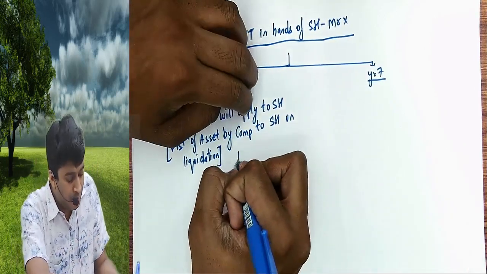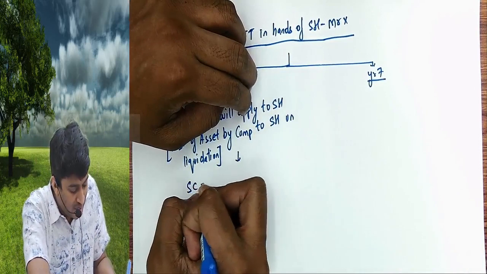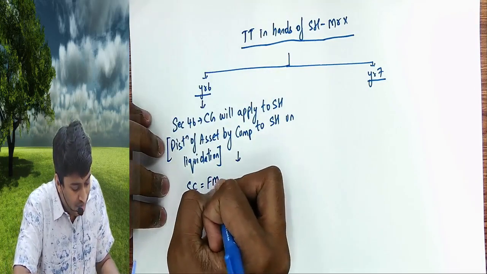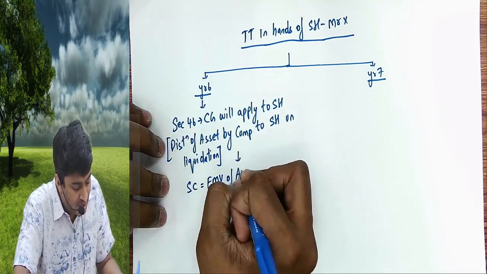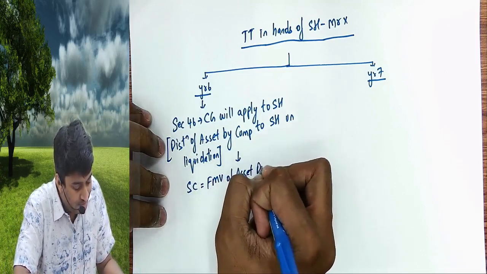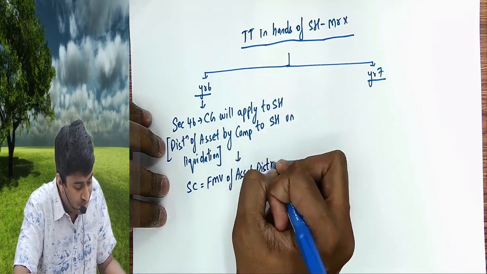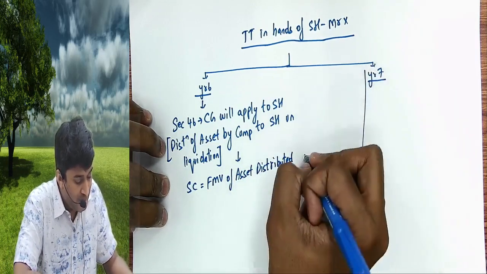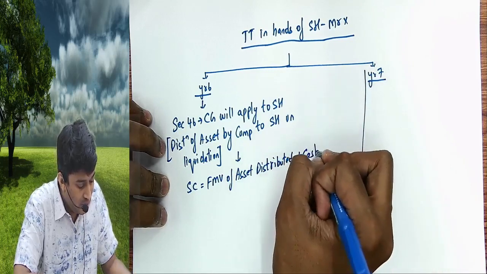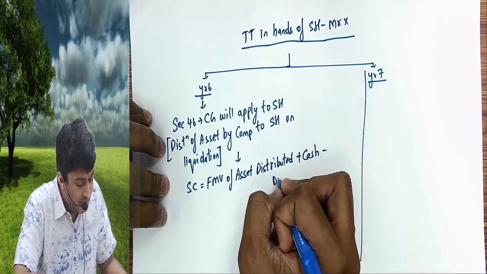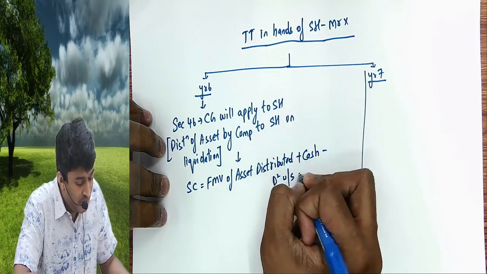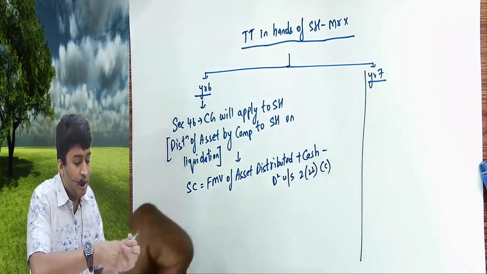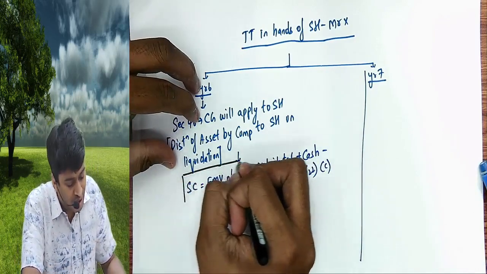Whenever capital gain applies, you have to follow the pro forma. Sale consideration: FMV of assets distributed plus cash minus deemed dividend under 2(22)(c). This is the formula you have to remember for sale consideration.